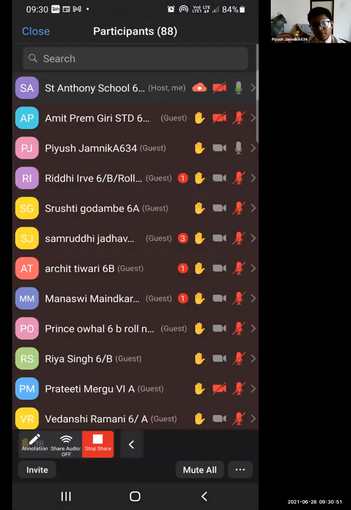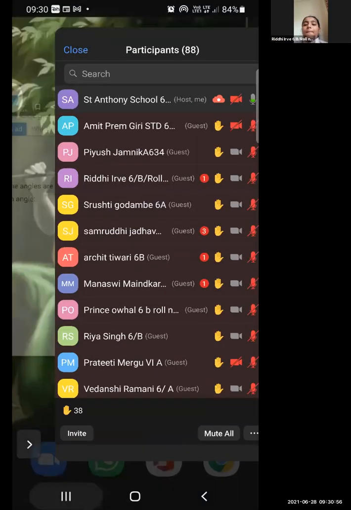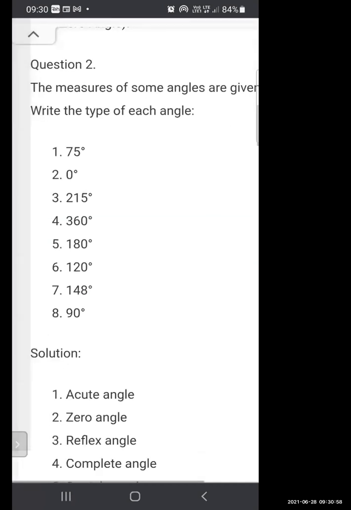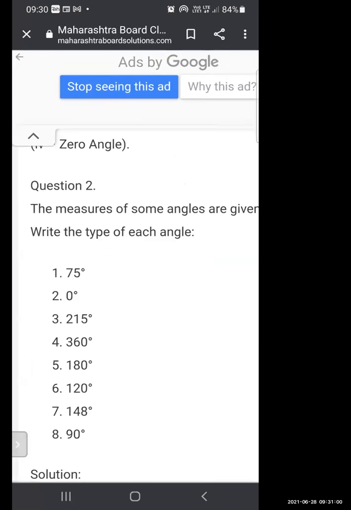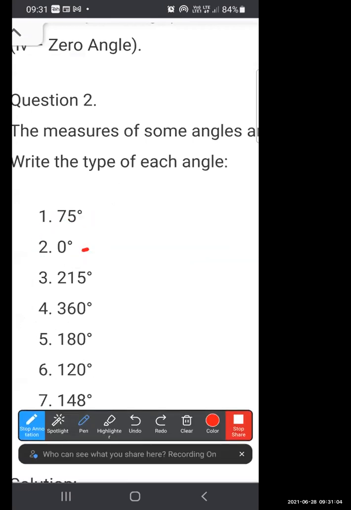Riddhi. Yes, teacher. Help us to find out this kind of angle. This 0 degree is of which angle? Zero angle. It's quite easy, right? 0 degree, 0 angle. 75 degree, acute angle, which is less than 90 degree. Mute yourself.